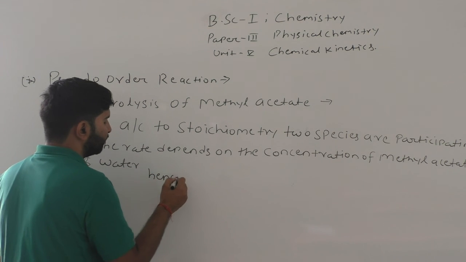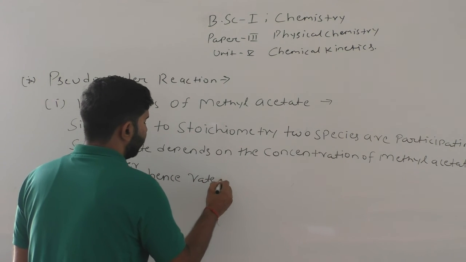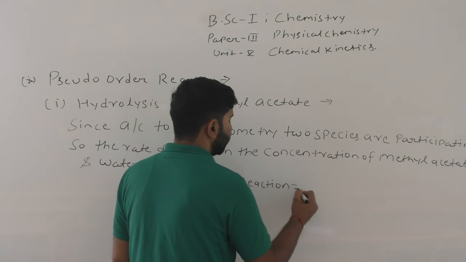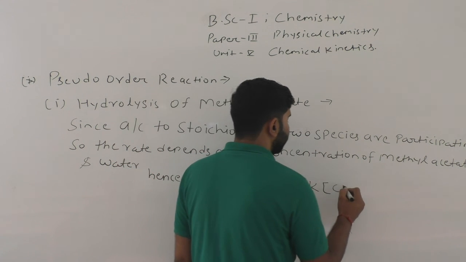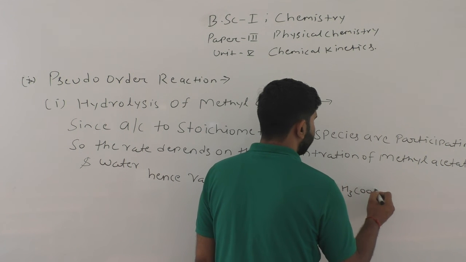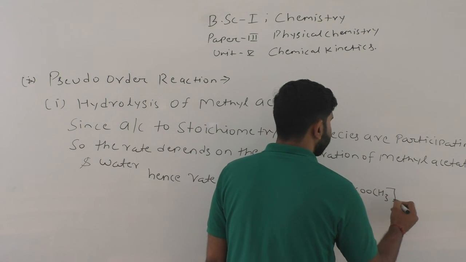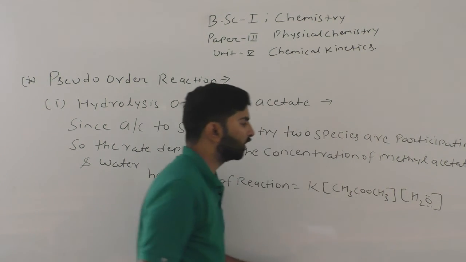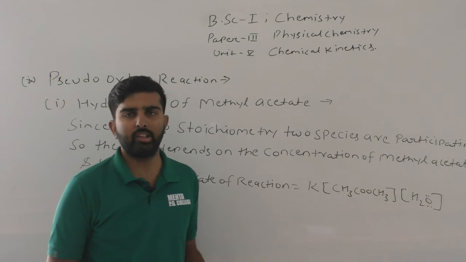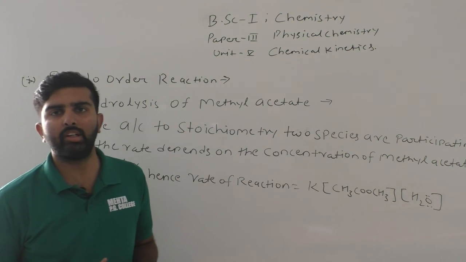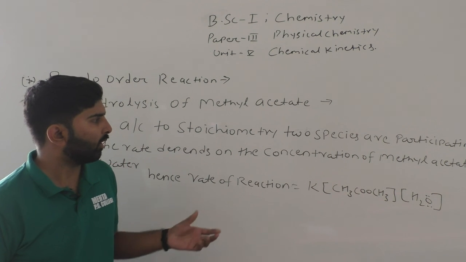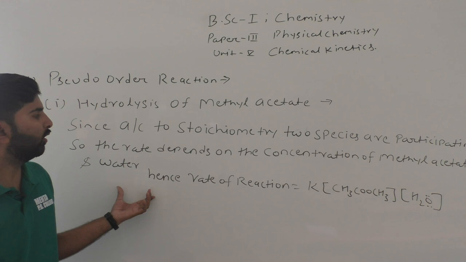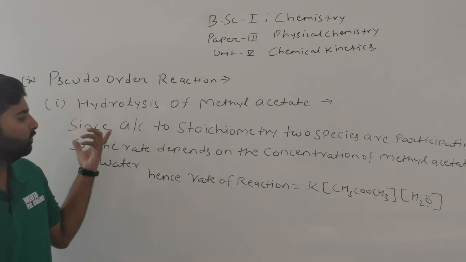Hence the rate of reaction is represented as k multiplied by the concentration of CH3COOCH3 and the concentration of water. So this is the rate expression according to the stoichiometry or molecularity of the reaction.